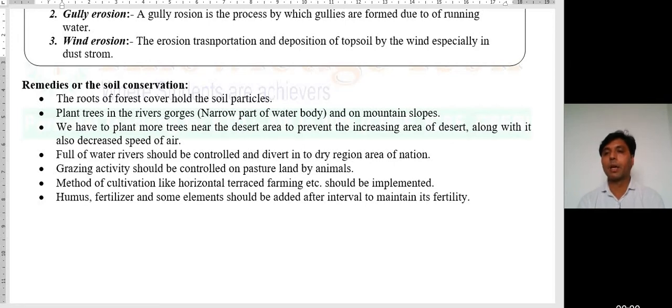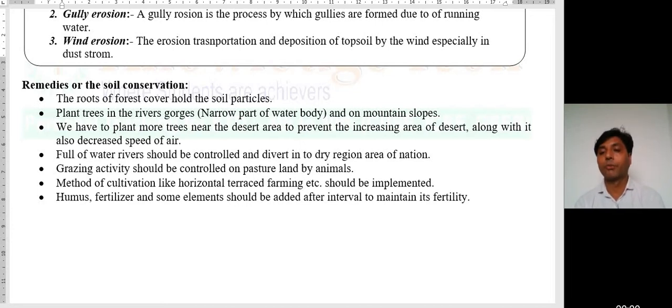Second, plant trees in the river gorges, narrow parts of the water body and on mountain slopes. This is a very simple method for the conservation of soil, that is, we have to plant more and more trees in the river gorges or near the mountain slopes.